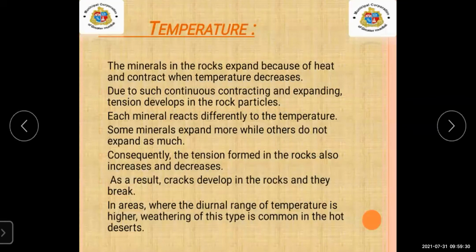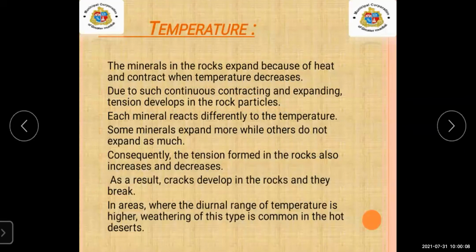Yes, you have to keep this in your mind that rock is made by different minerals. And each mineral has its own features, its own characteristics. And sometimes it reacts with one other mineral also. So what they have said: the minerals in the rock expand because of heat and contract when temperature decreases. Yes, the minerals in the rock sometimes expand due to the heat, as we have studied just now in exfoliation.